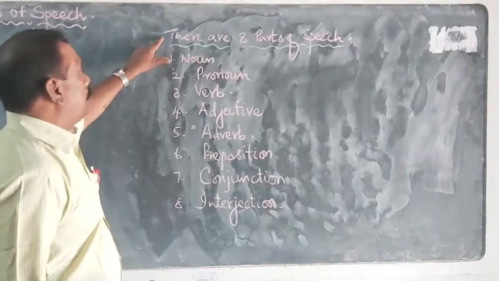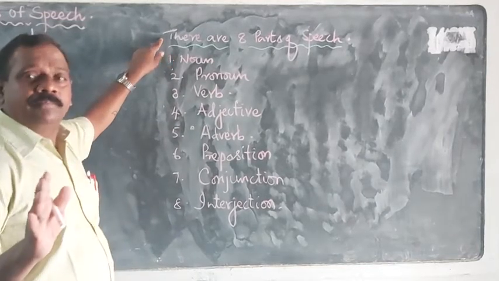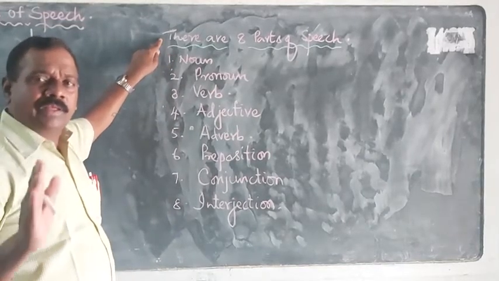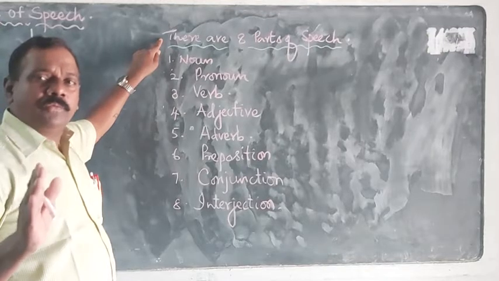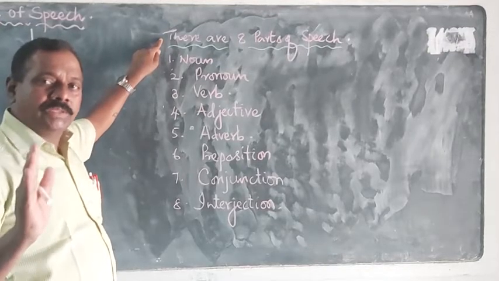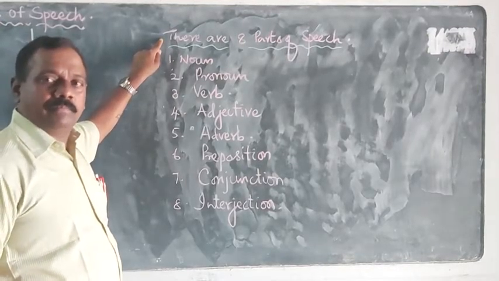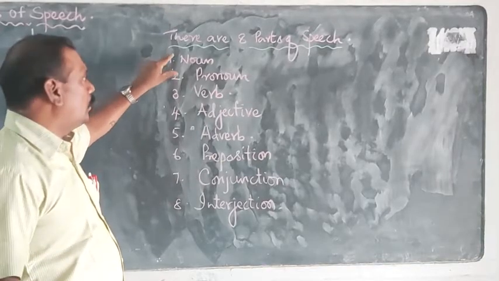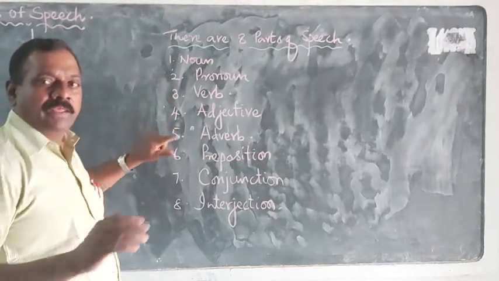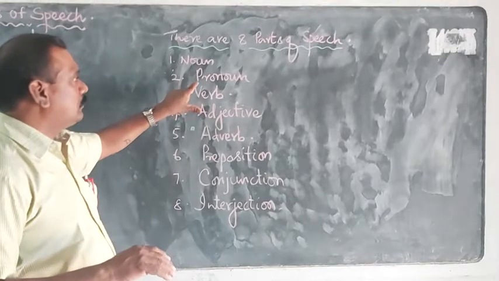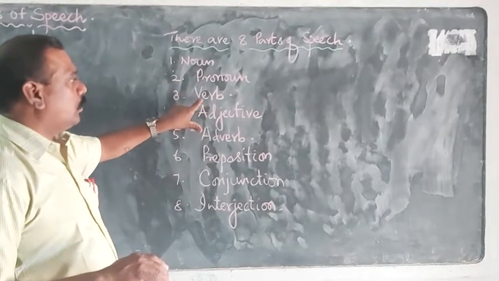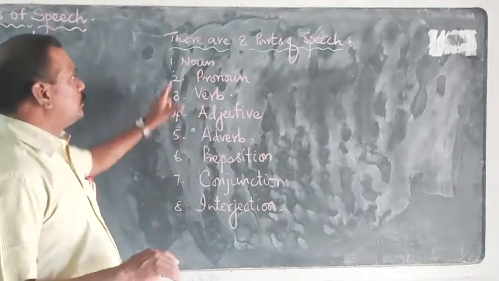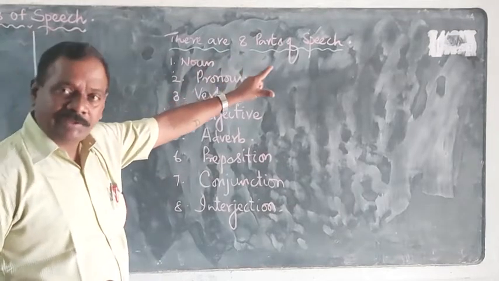Okay, there are 8 parts of speech. It is crystal clear. Every one of you has known this in your lower classes. Certainly, you know very briefly what is a noun, what is a pronoun, what is a verb, all these things. So there are 8 parts of speech in English.